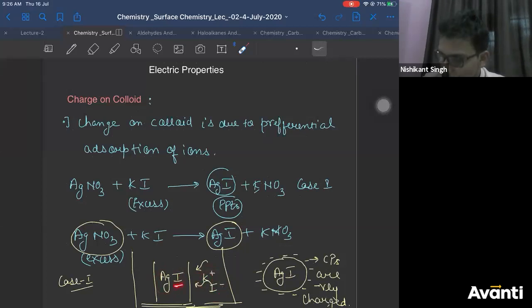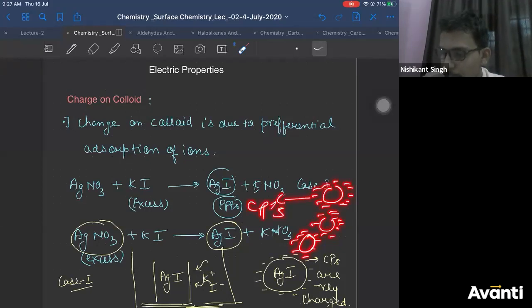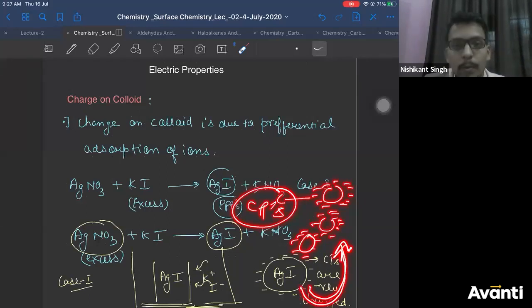The common ion. What is the common ion? I-. So it will adsorb I- on its surface. As soon as the I- comes on its surface, a negative charge is created on the precipitate. And this negative charge will break the precipitate into small particles known as colloidal particles. Which process is this, which I am showing by arrow? This is peptization.